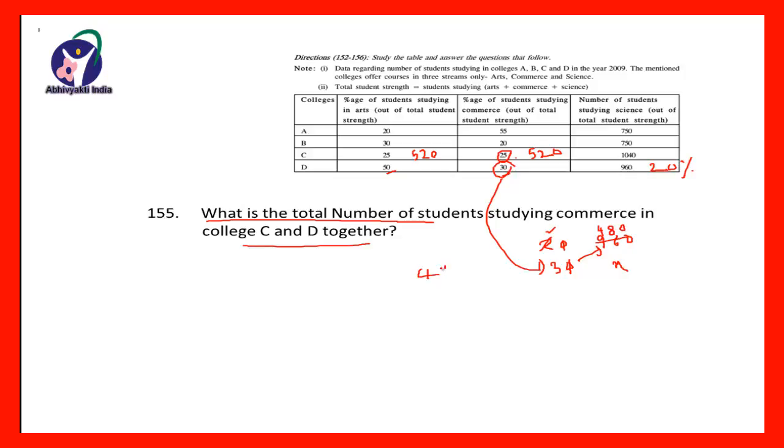So it will be 480 multiplied by 3. So it is 3 zeros are 0, 3 8s are 24, carry on 2, 3 4s are 12, and 2 is 14. So these students are 1440, and therefore together the commerce faculty children are 0, 4 and 2 6, 5 and 4 9, and 1 as it is. So 1960 are the number of students studying in commerce faculty in college C and D.